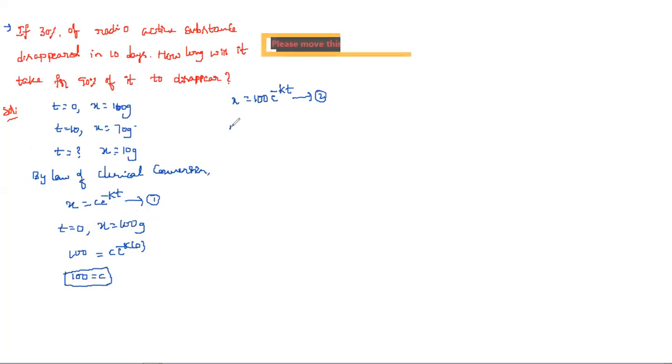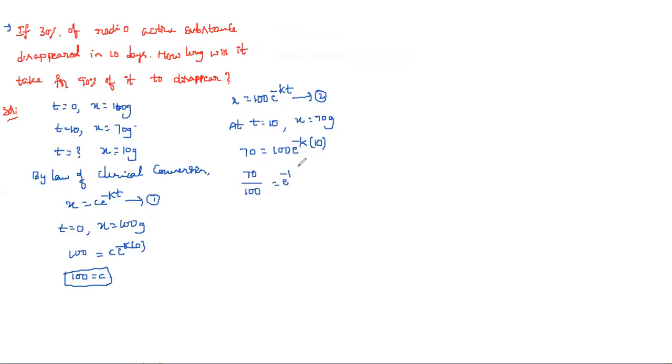Next, at time t equal to 10 days, the remaining amount of substance is 70 grams. Now substitute: 70 is equal to 100 into e power minus k into 10. Now take this 100 to this side. So 70 by 100 is equal to e power minus 10k, which is 7 by 10 is equal to e power minus 10k.